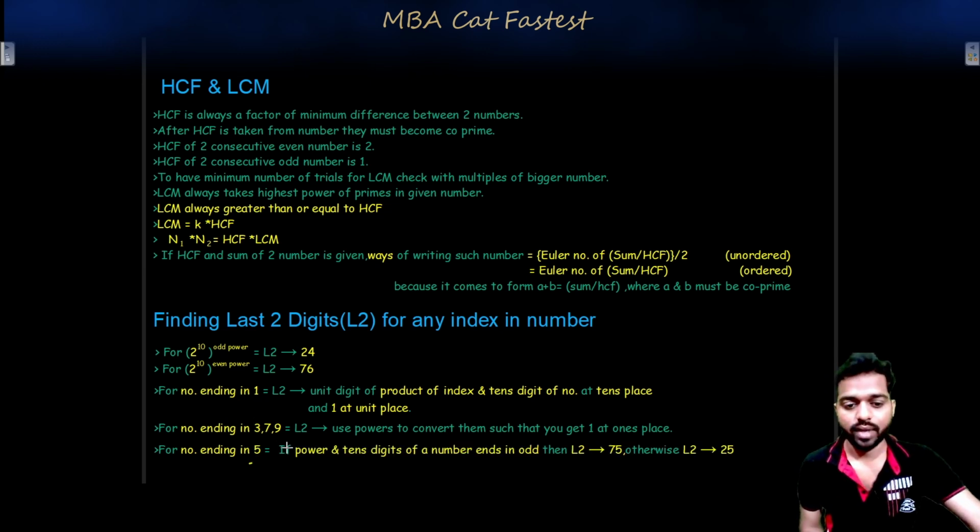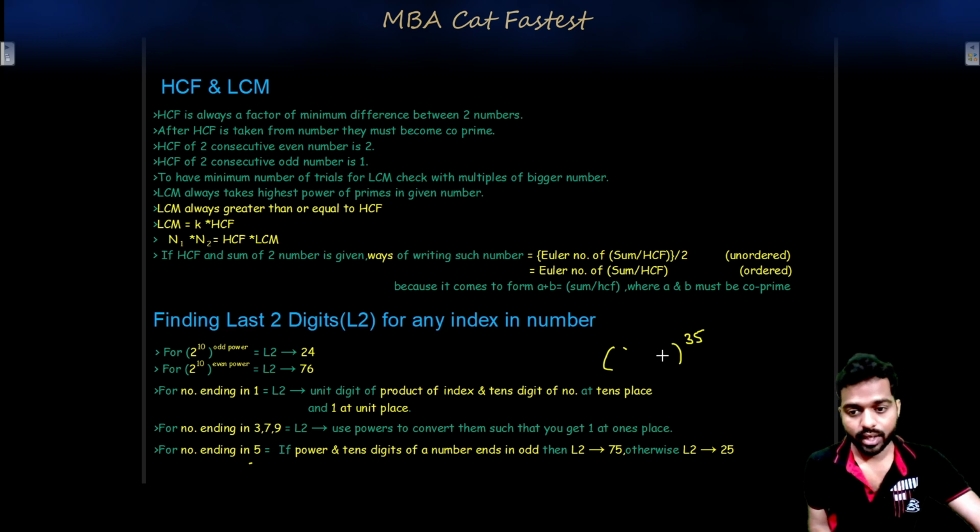For a number ending in 5, if the power and the tens digit of the number are odd, then L2, the last two digits, is 75. What does this mean? Let's say the power is odd, which means the power is 35, and the tens digit of a number ending in 5 is also odd. Then you write any number over here, it does not matter, 2, 3, 4, and this will always end in 75.